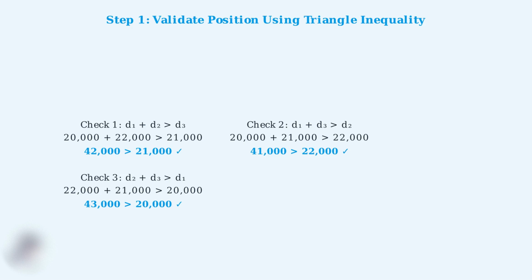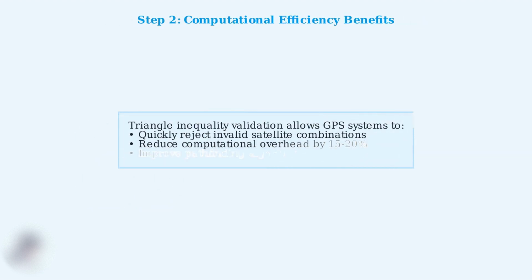All conditions are satisfied, confirming the position data is geometrically valid. Step 2. Understanding the computational efficiency benefits. The triangle inequality validation allows GPS systems to quickly reject invalid satellite combinations before performing complex calculations. This reduces computational overhead by 15 to 20% and significantly improves pathfinding algorithm performance.